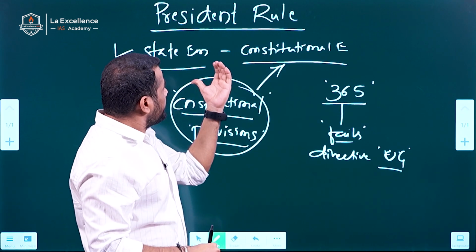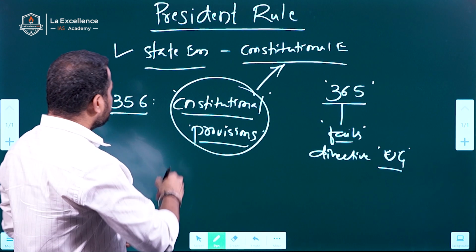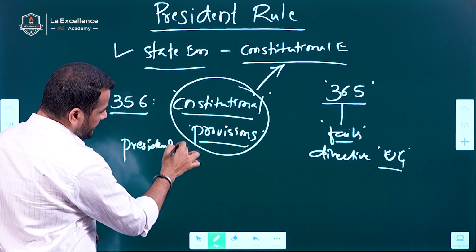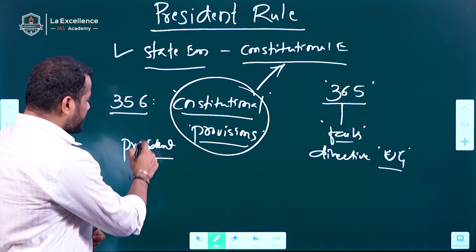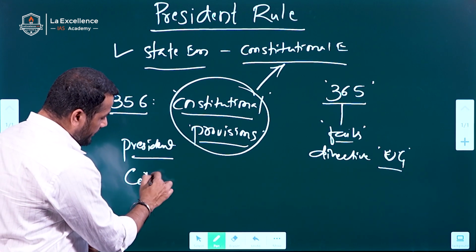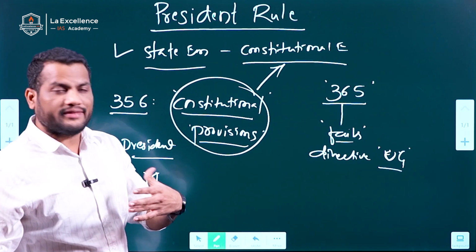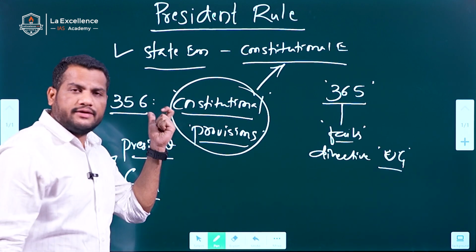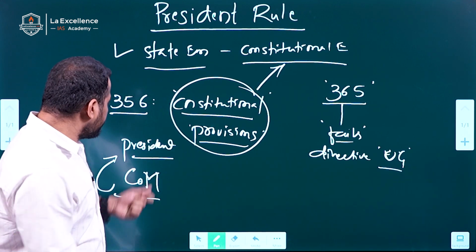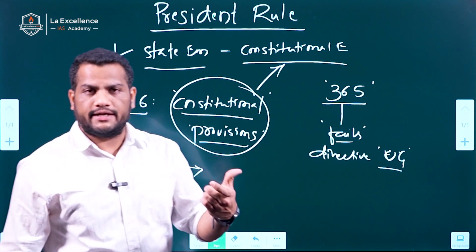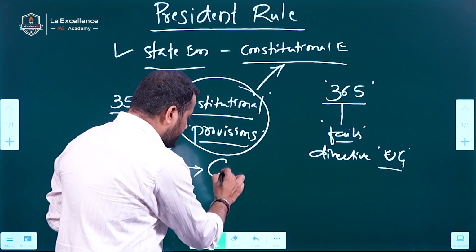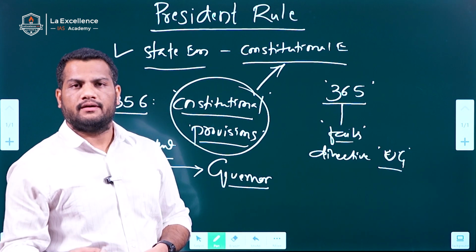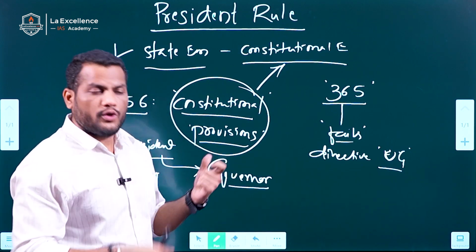After the president imposes it on the two grounds, this is executive, right? The president will impose it in any state. It is not discretionary for the president, but he should impose this president rule on the advice of the Council of Ministers. In the first case, under Article 356, the president can impose president rule in any state if the governor of the particular state submits a report to the president to impose president rule.